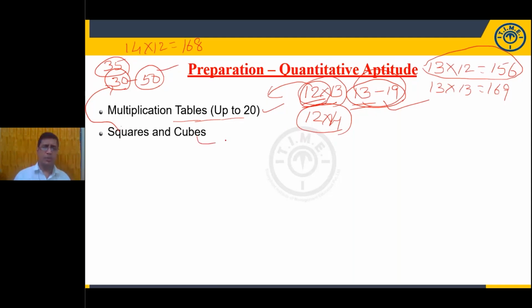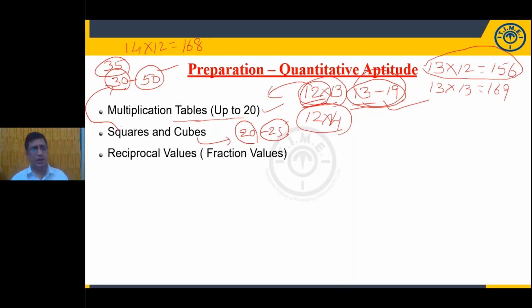Similarly cubes. How many cubes are required? Here 20 to 25. 1 cube, 2 cube, 3 cube, 4 cube, and so on up to 25 cube. So my dear students, please write all these squares and cubes on a white paper, and please look at the values at least one time in a day, either in the morning or before going to bed. Just look at the squares, cubes, and the multiplication tables. This is the best way to memorize all these values.